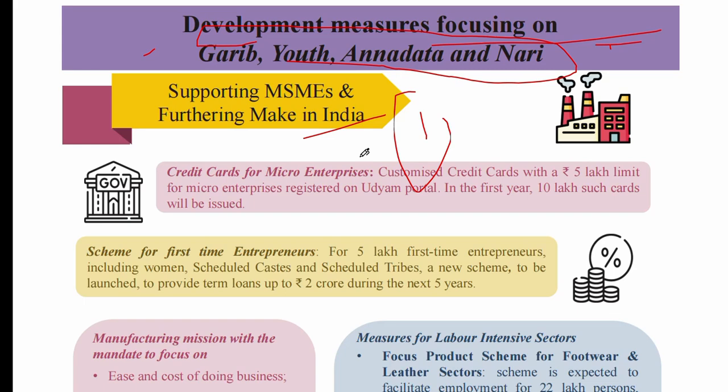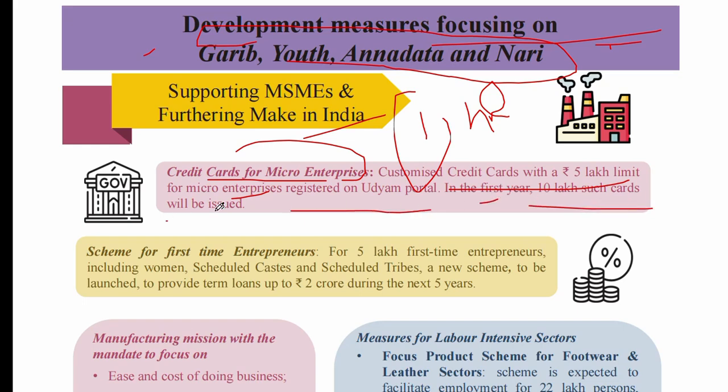For supporting MSMEs, our honorable finance minister is focusing on credit cards for micro enterprises. In this scheme, a customized credit card with a 5 lakh limit will be given to micro enterprises registered on the Udyam portal. In the first year, 10 lakh such cards will be issued. If you want to open a micro enterprise, then in the first year 10 lakh such cards will be issued by the government of India.